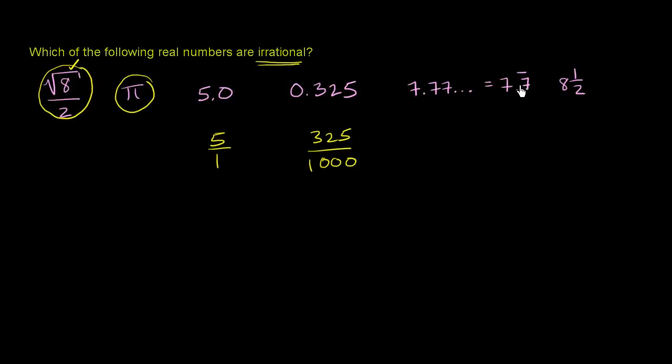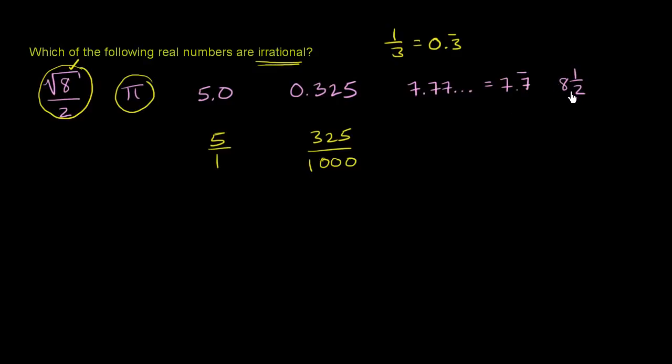Now, if you have a repeating decimal, in other videos we'll actually convert them into fractions, but a repeating decimal can be represented as a ratio of two integers, just as 1/3 is equal to 0.333, on and on and on, or I could say 3 repeating. We can also do the same thing for that. I won't do it here, but this is rational, so it's not irrational.